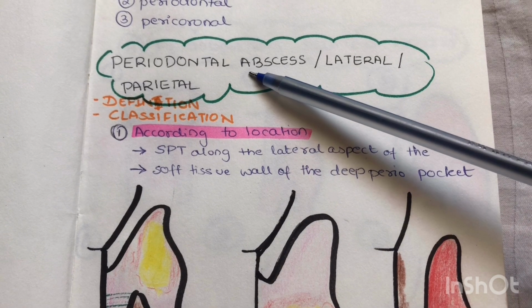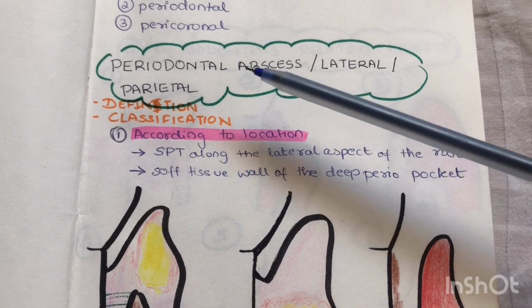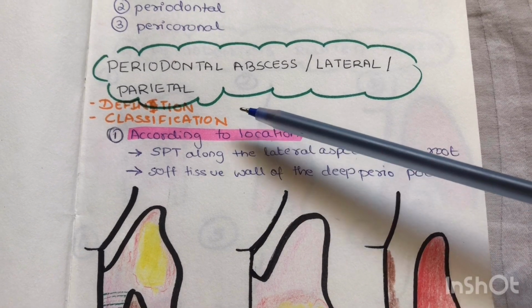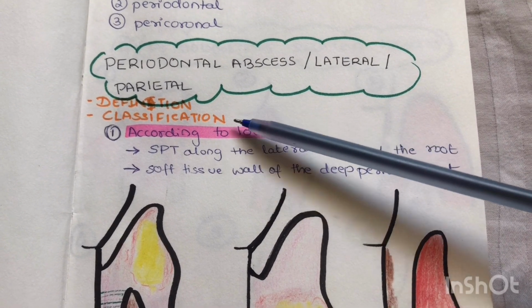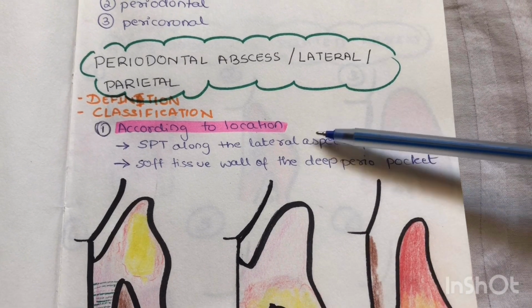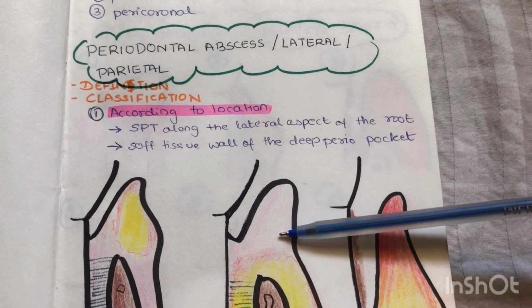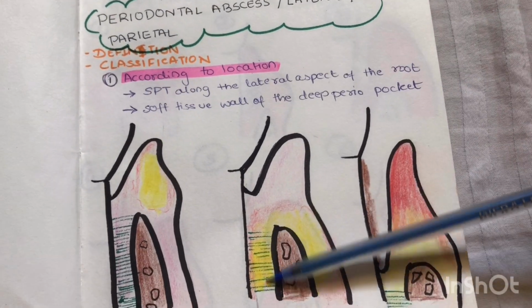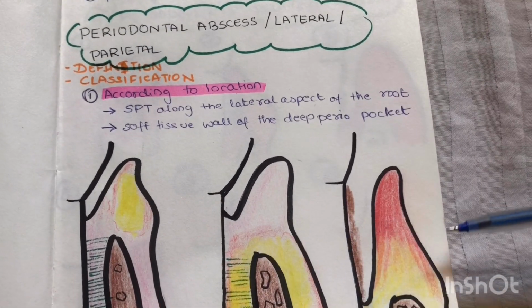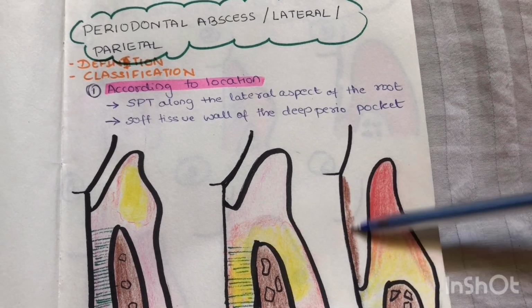First, we'll be discussing a periodontal abscess, also known as lateral or parietal abscess. Periodontal abscess is a localized purulent inflammation in the periodontal tissue. Now, depending upon the location, it is classified as periodontal abscess in the supporting periodontal tissue along the lateral aspect of the root, or periodontal abscess in the soft tissue wall of a deep periodontal pocket.